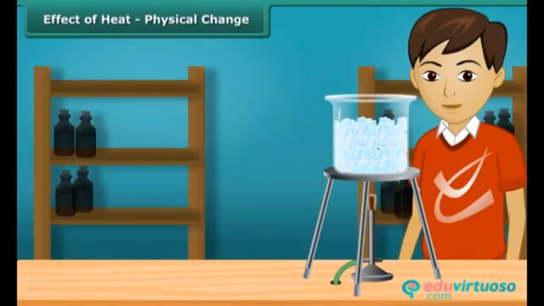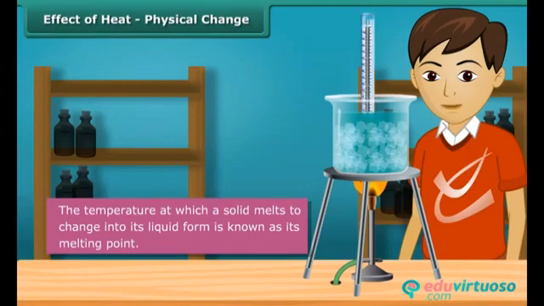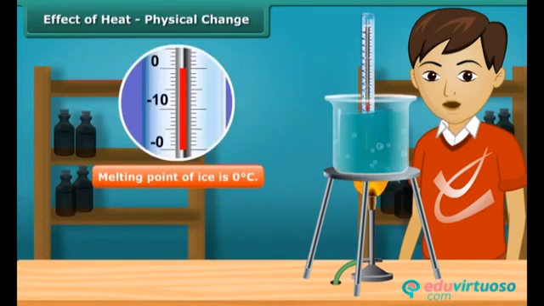Change in state. On heating, a solid changes to liquid and a liquid changes to gas. Conversely, on cooling, gas loses heat to change into a liquid and a liquid loses heat to change into a solid. The temperature at which a solid melts to change into its liquid form is known as its melting point. Melting point of ice is 0 degrees Celsius.